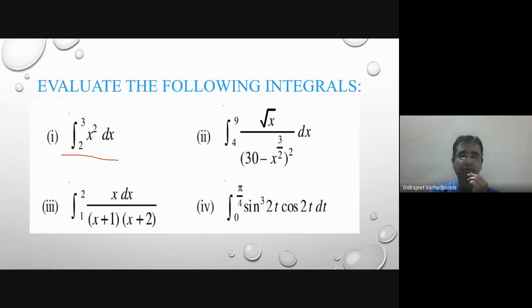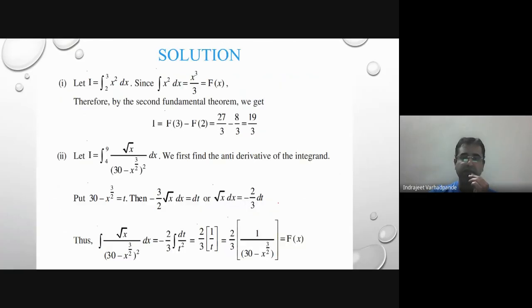So the very first example is integral 2 to 3. How to read? Lower to upper. Integral 2 to 3 x square dx. Second one is this. We will see it one by one. So in the first example, whenever we are solving any example of integration, let I be equal to the given question, so that ultimately I am interested in obtaining the value of this I. So I is equal to integral 2 to 3 x square dx.